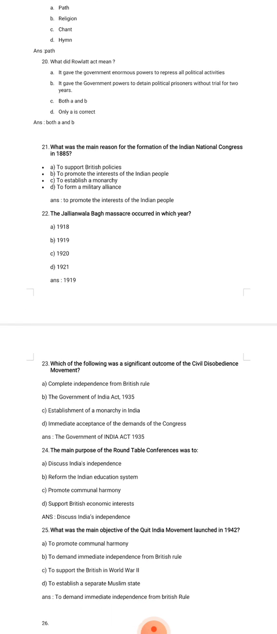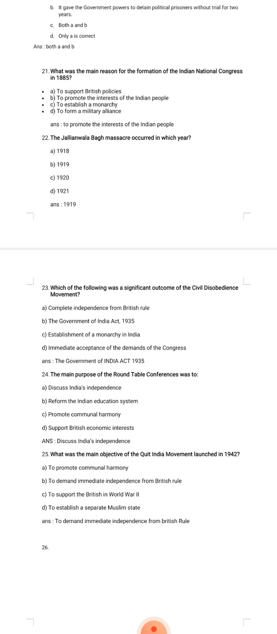Next, 21. What was the main reason for the formation of the Indian National Congress in 1885? To support British policies, to promote the interest of the Indian people, to establish a monarchy, to form a military alliance. So the option is to promote the interest of the Indian people. This was the reason why the Indian National Congress was formed in 1885. Next, the Jallianwala Bagh massacre occurred in which year? Very important. 1918, 1919, 1920, 1921. Option B is correct, 1919.